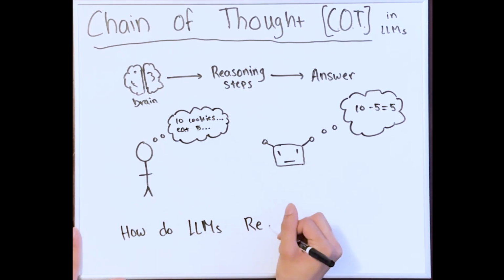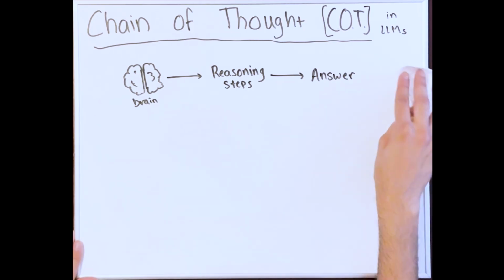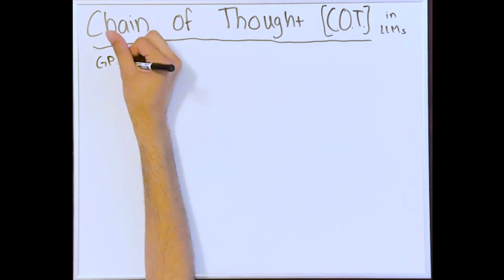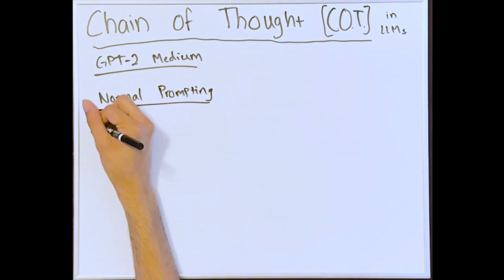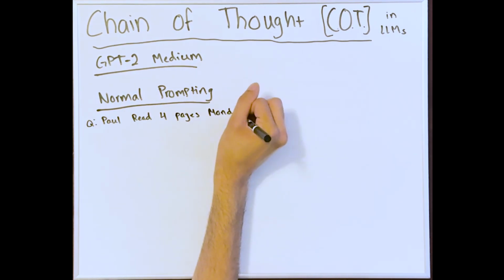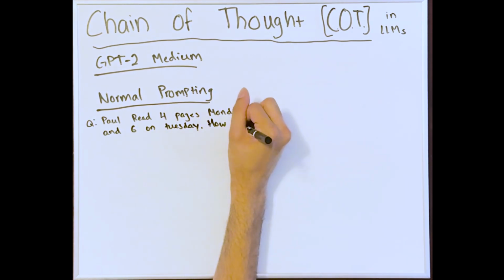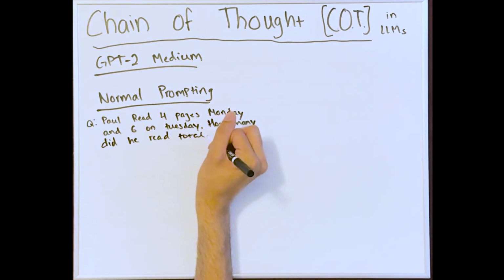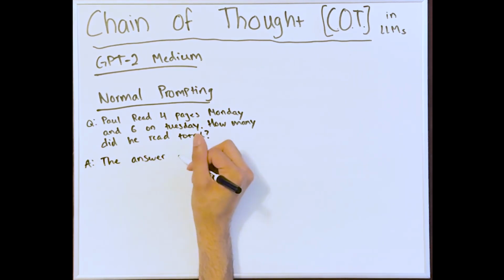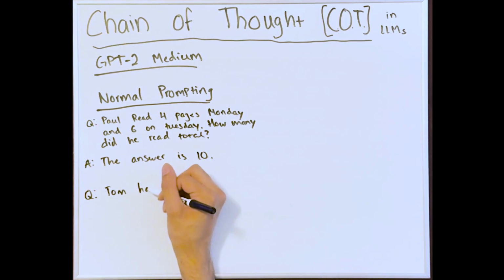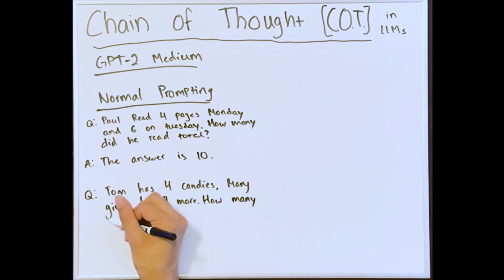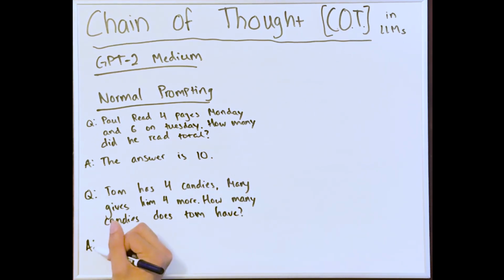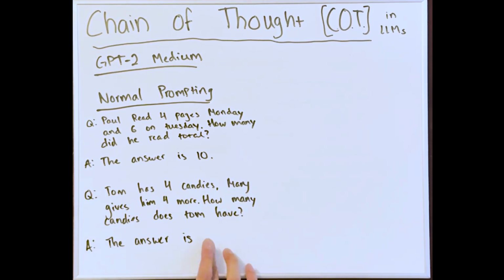But how can these language models think like we do? To examine this, let's look at an old model of GPT released in 2019, GPT-2 Medium. Let's go ahead and write our prompt. Normally for GPT-2, we give a few examples and then ask it to complete the prompt, since this is a completion model. We'll give it an example, and then we'll ask our question. Tom has 4 candies, Mary gives him 4 more. How many candies does Tom have now? The answer is blank. GPT-2 will fill this in for us when we prompt it.